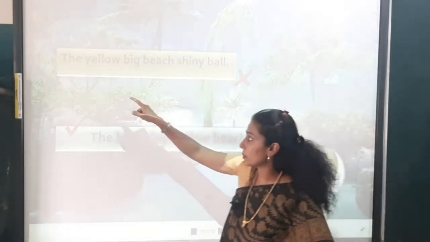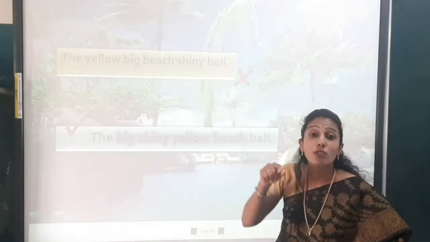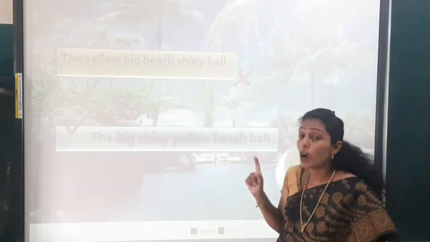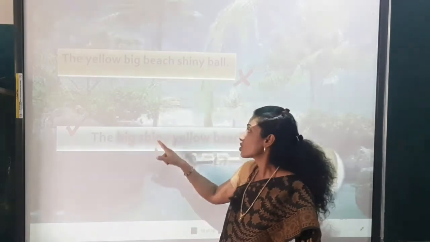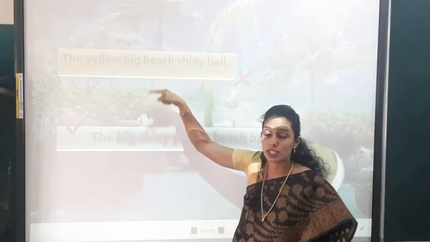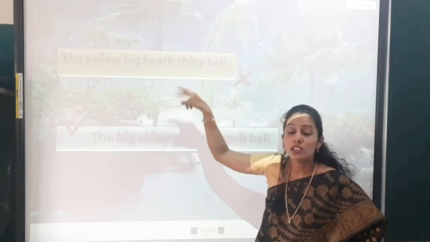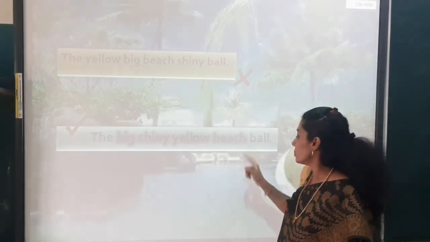Now, for example, the yellow big beach shiny ball. This is the wrong formation. So how are you going to use the correct one? The big, shiny, yellow beach ball. So see the difference. The first formation is wrong. The correct one is the big, shiny, yellow beach ball.